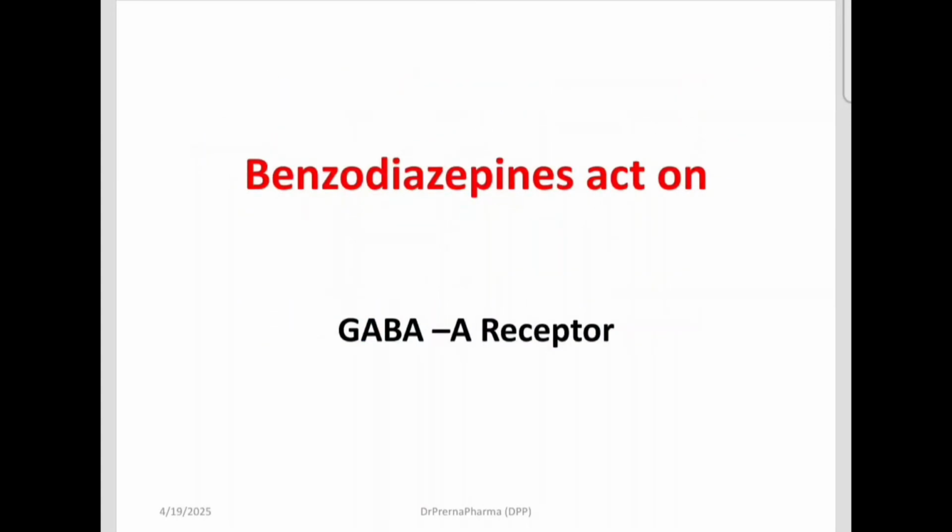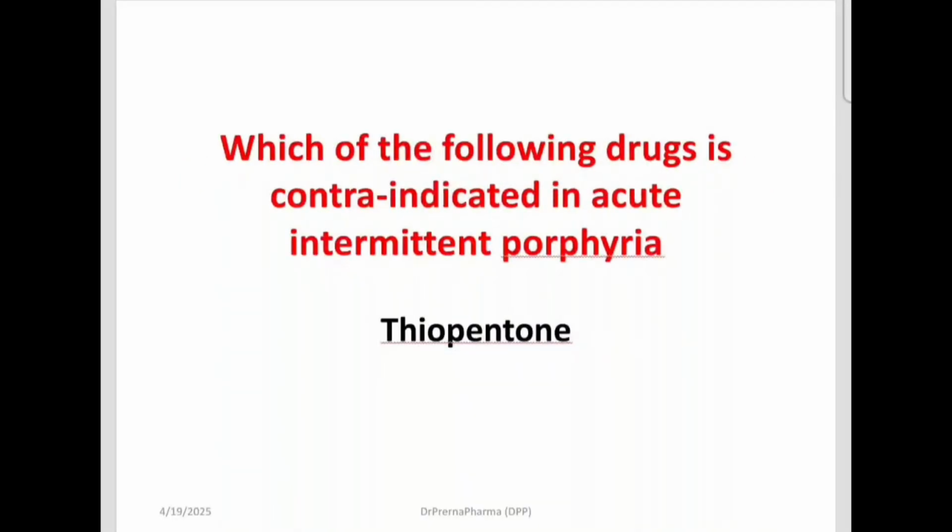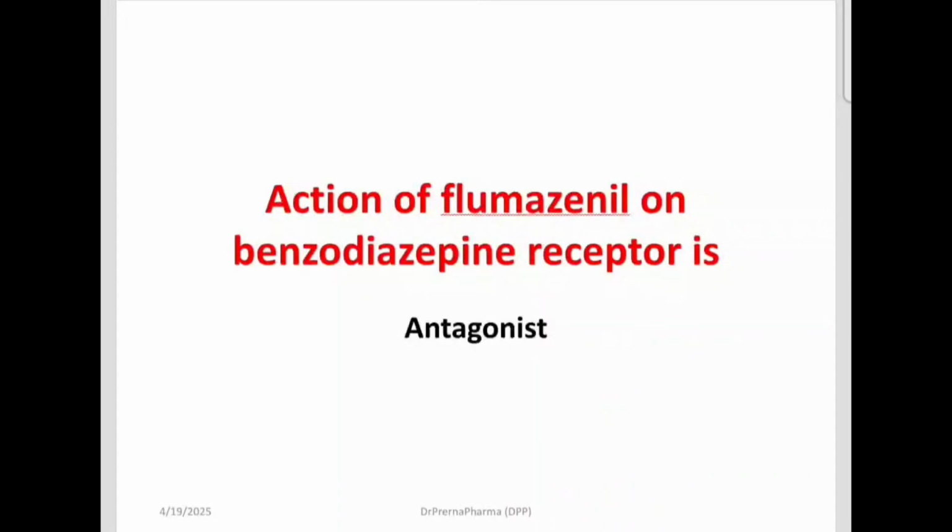On what do benzodiazepines act? They act on GABA A receptor. The effect of thiopentone on CNS is quickly terminated because of redistribution. This is something which we have also seen in general pharmacology. Thiopentone shows the phenomenon of redistribution. Which drug is contraindicated in acute intermittent porphyria? In acute intermittent porphyria we have thiopentone which is contraindicated.